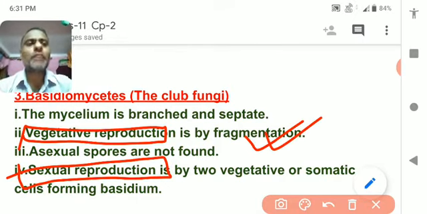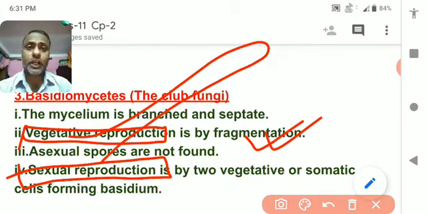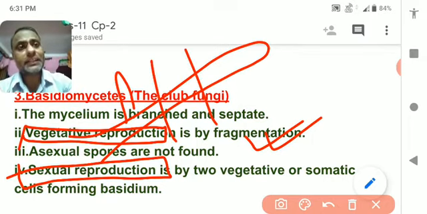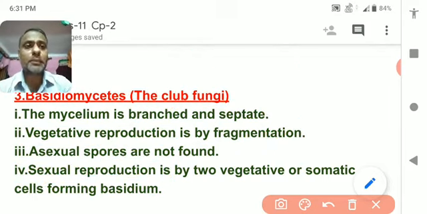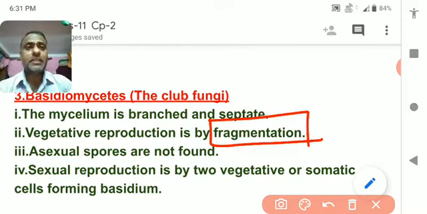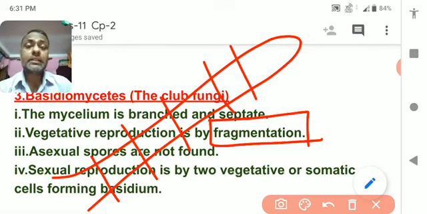So what is called vegetative reproduction? In vegetative reproduction, the vegetative body, or the body of the organism, gets divided into several pieces, and each piece is able to grow into a new organism. So this method of vegetative reproduction is called fragmentation. Means the body gets fragmented into several pieces, and each piece is able to grow into a new organism. Hope you understood. So the vegetative mode of reproduction is done by fragmentation.